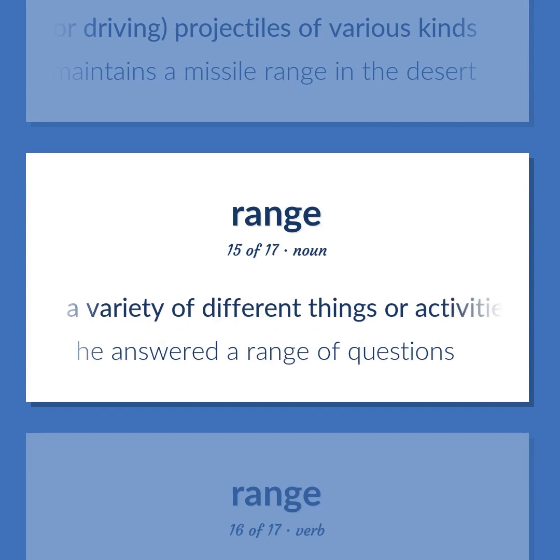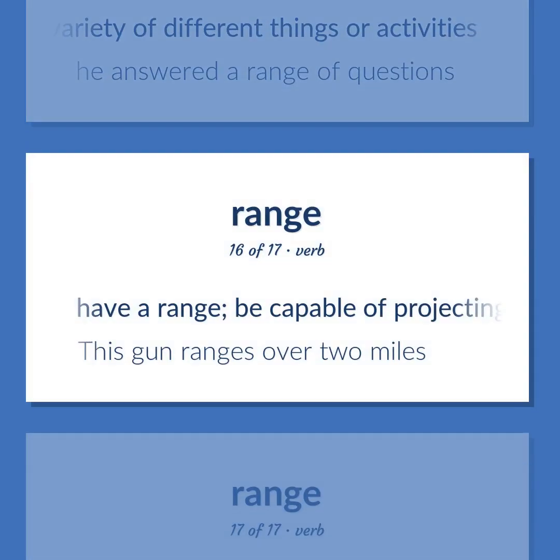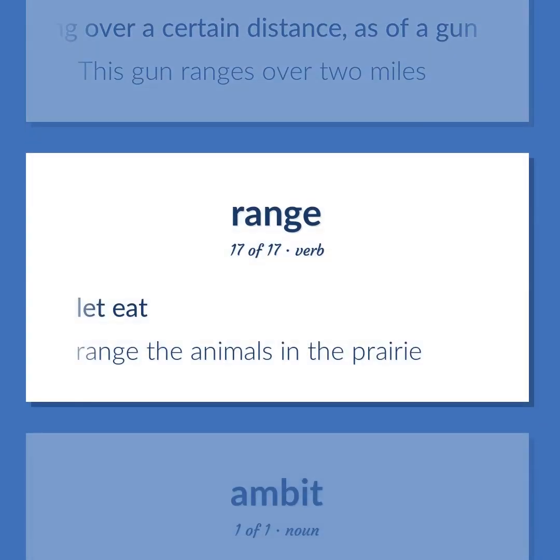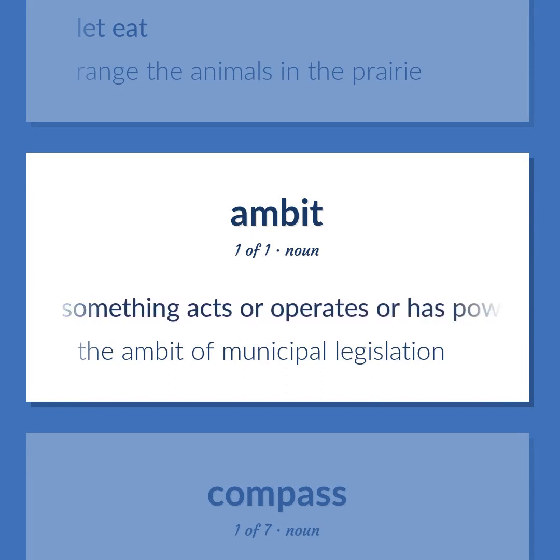A variety of different things or activities. He answered a range of questions. Have a range. Be capable of projecting over a certain distance, as of a gun. This gun ranges over 2 miles. Let eat. Range the animals in the prairie. An area in which something acts or operates or has power or control. The ambit of municipal legislation.